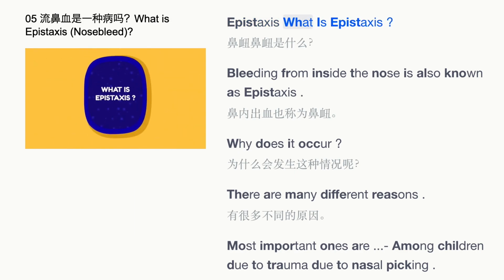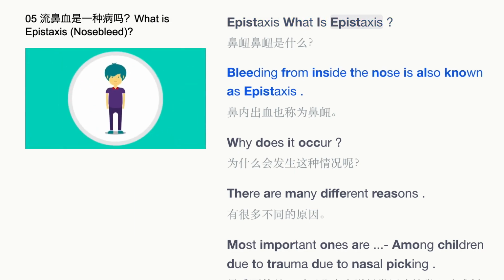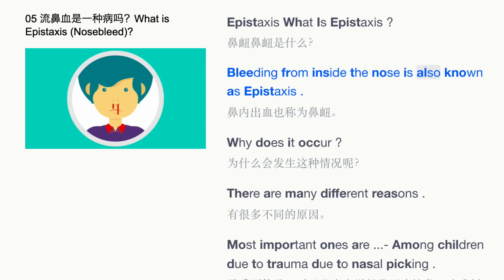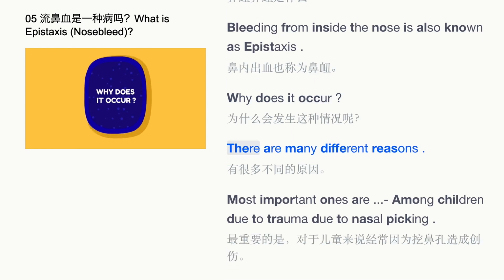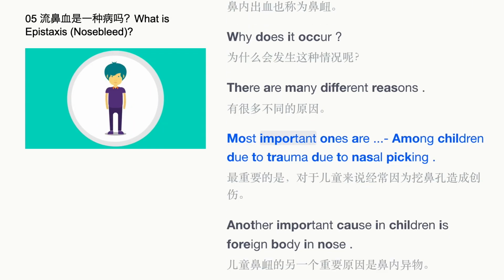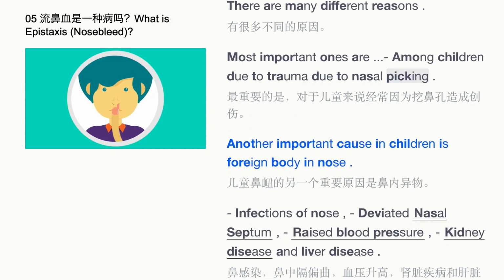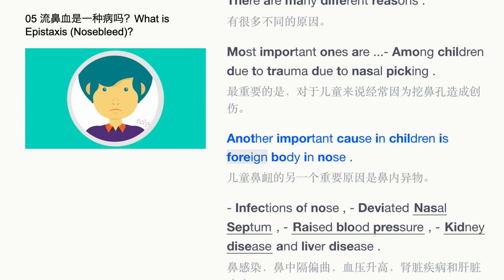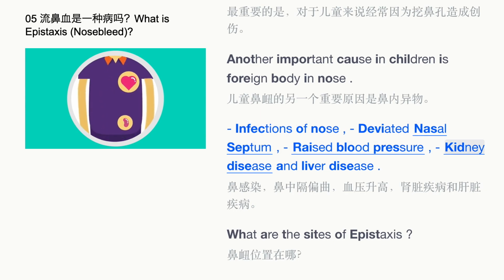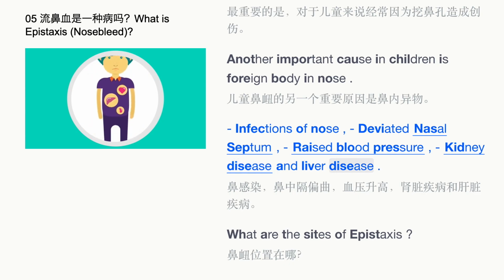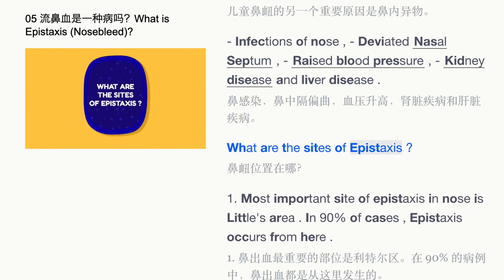Epistaxis. What is epistaxis? Bleeding from inside the nose is also known as epistaxis. Why does it occur? There are many different reasons. Most important ones are among children due to trauma, due to nasal picking. Another important cause in children is foreign body in nose, infections of nose, deviated nasal septum, raised blood pressure, kidney disease, and liver disease.